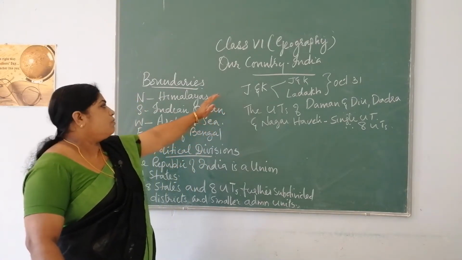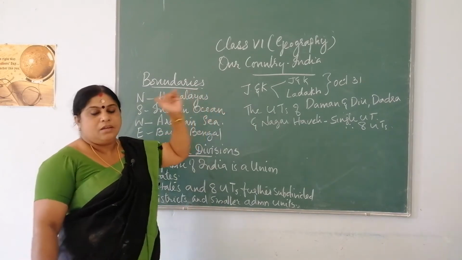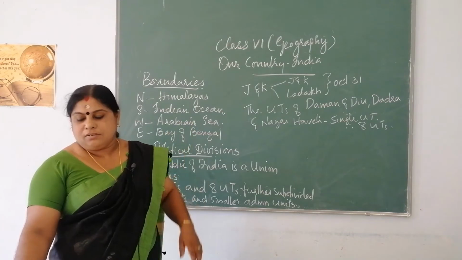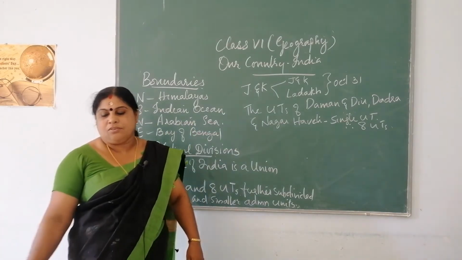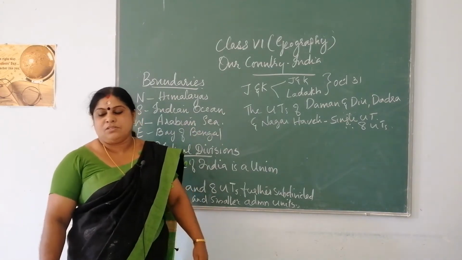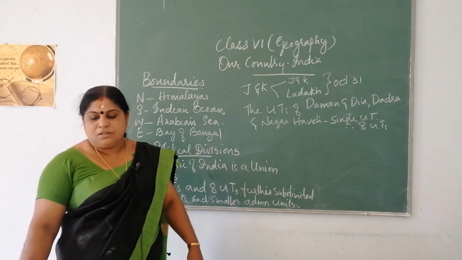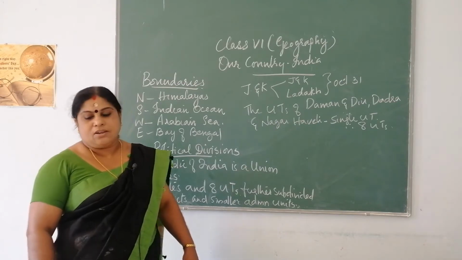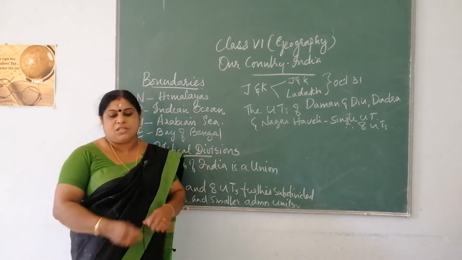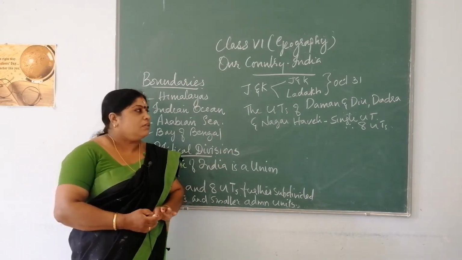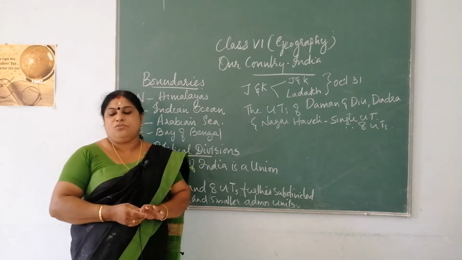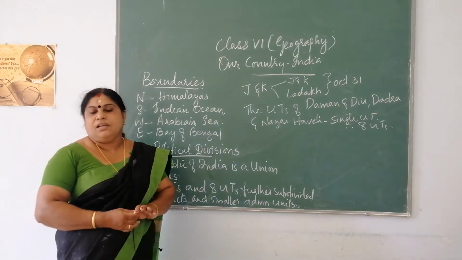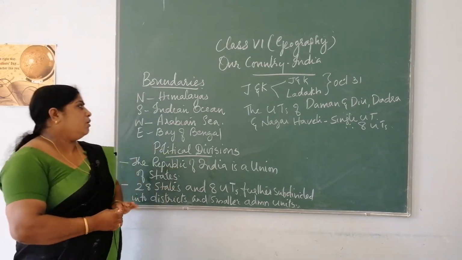So in the last class we had learned about our country as a land of diversity. You learned our country has a lot of mountains, rivers, plains, forests, etc. Isn't it? So you learned that our country India is a land of diversity. Then you learned about the location and size of India. You learned the Tropic of Cancer divides India into two equal halves. Then it's a thickly populated country. Then you learned about the boundaries also.